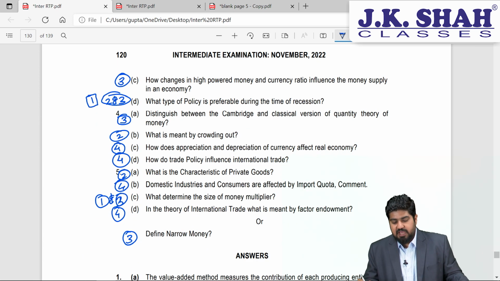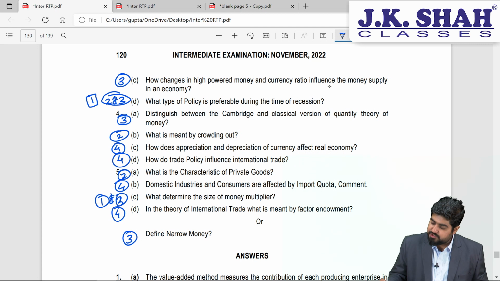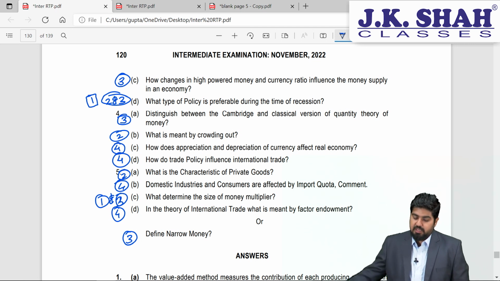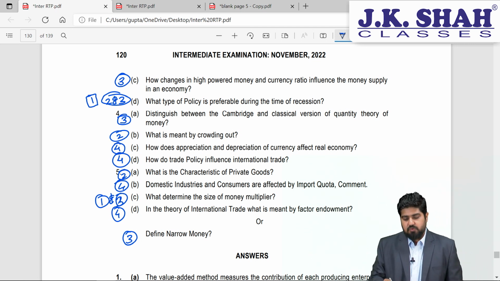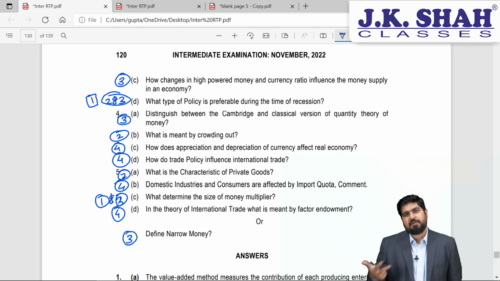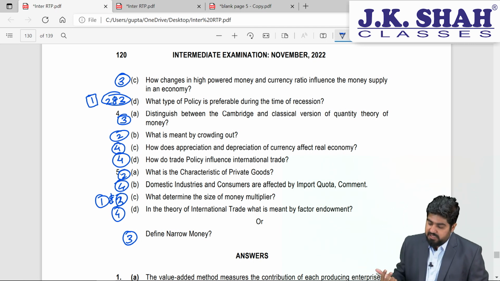Question number 3, part C. How do changes in high powered money and currency ratio influence the money supply in an economy? See now students, when we talk about changes in money supply, there are three behaviors which are going to affect: behavior of central bank, behavior of commercial bank, and behavior of public.